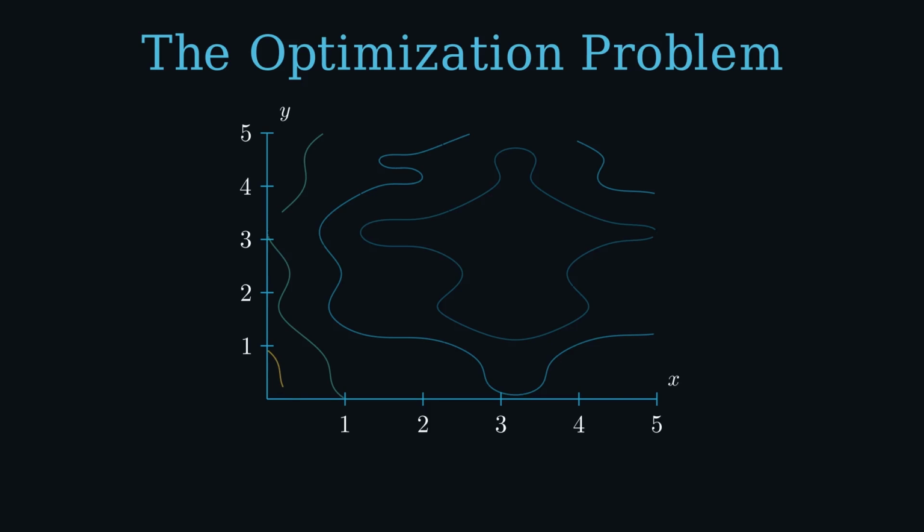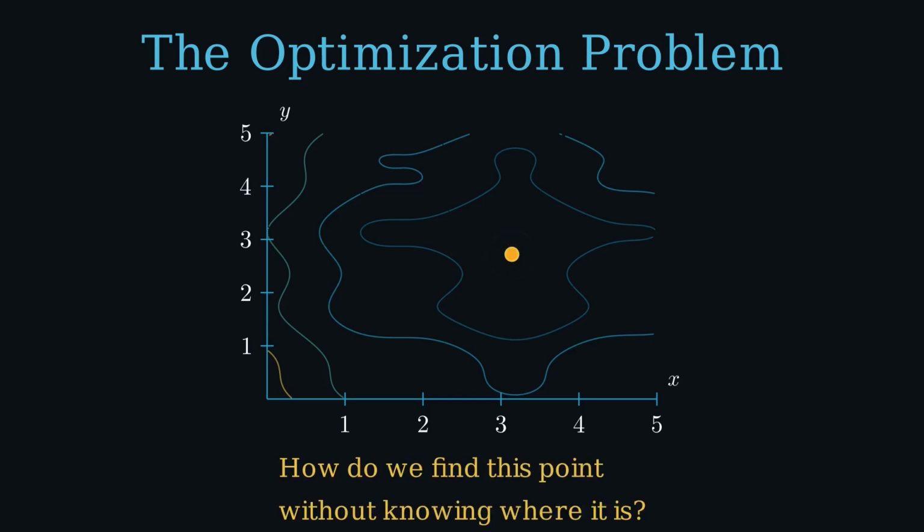Let's look at this from above. The contour lines you're seeing now are like the elevation lines on a hiking map. Each ring represents a constant value of the function. The closer the rings, the steeper the slope. The gold dot at the center, that's still our target, the global minimum. Here's the question that motivates everything that follows.